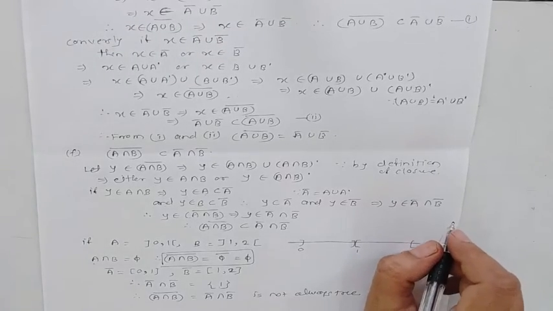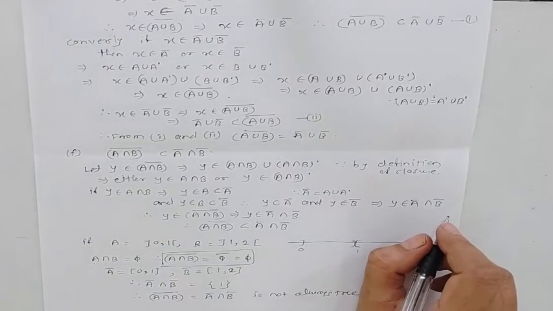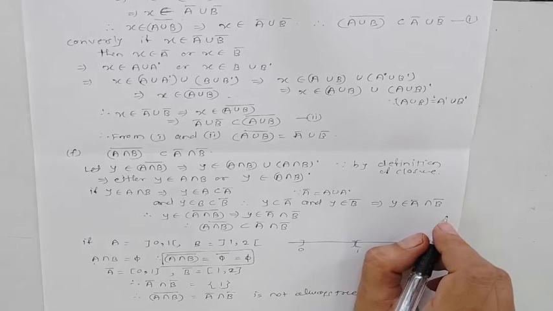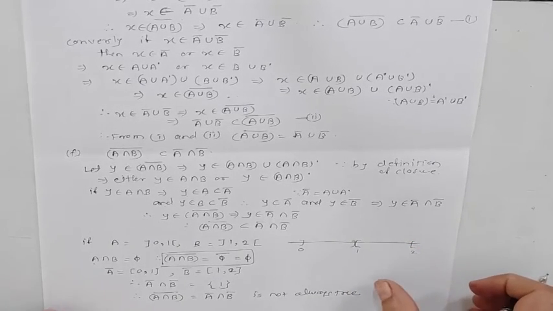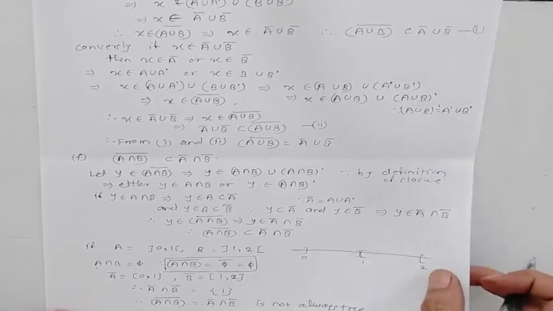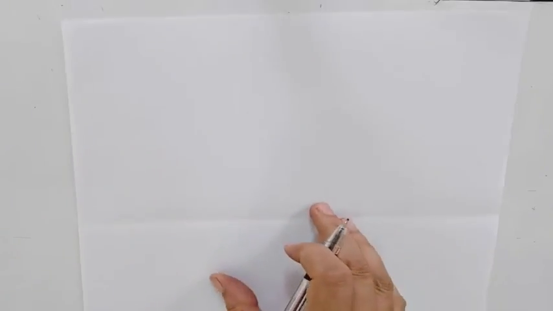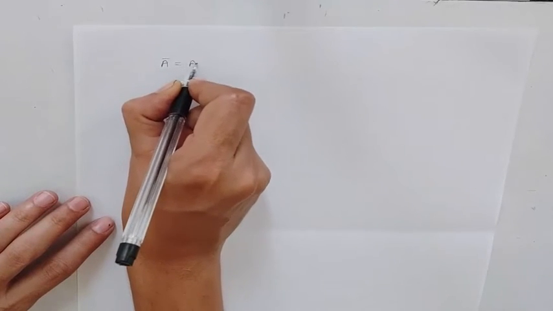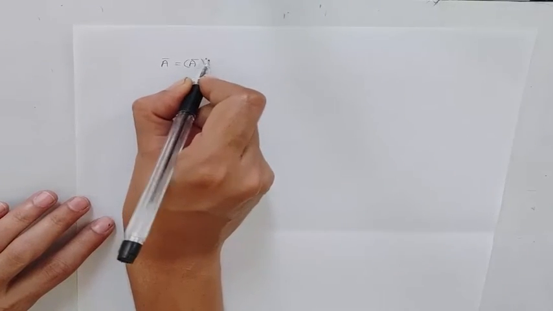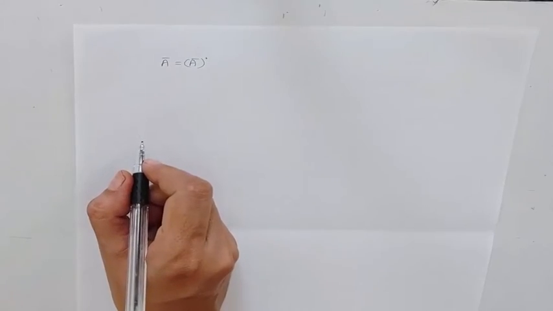Now the last part of this theorem, A bar dash. What is our theorem?